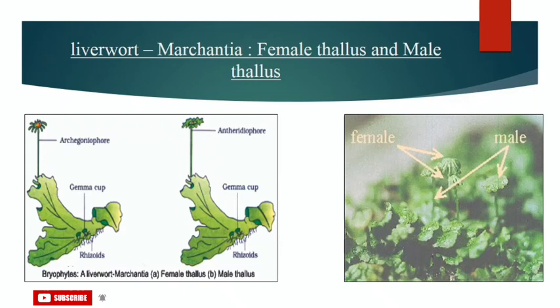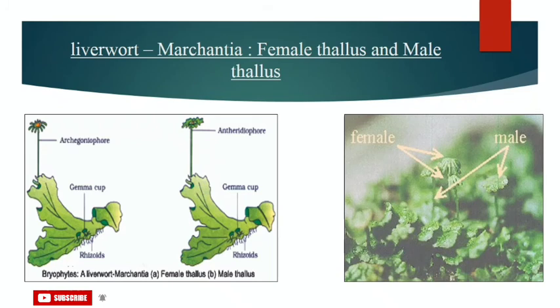Talking about asexual reproduction, it occurs by fragmentation of thalli or by the formation of specialized structures called gemmae. Gemmae are green multicellular asexual buds which develop in small receptacles called gemma cups located on the thalli. As you can see in your picture, the gemma cup. Gemmae become detached from the parent body and germinate, forming new individuals. So this is how asexual reproduction occurs in them.